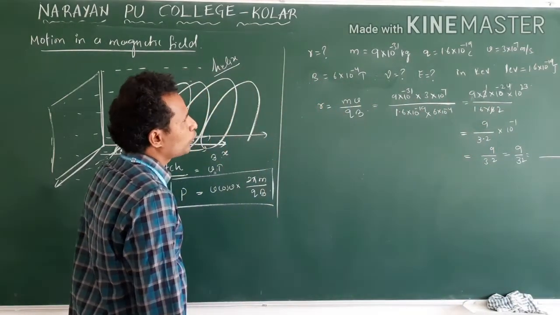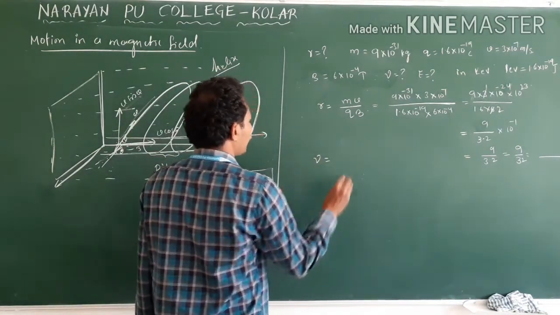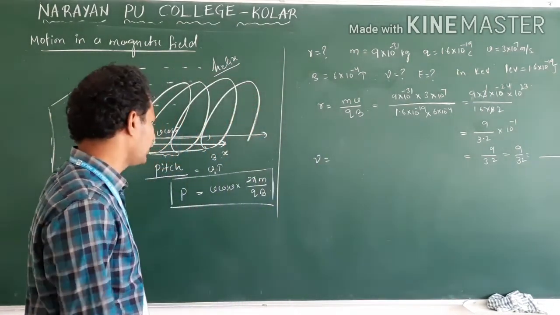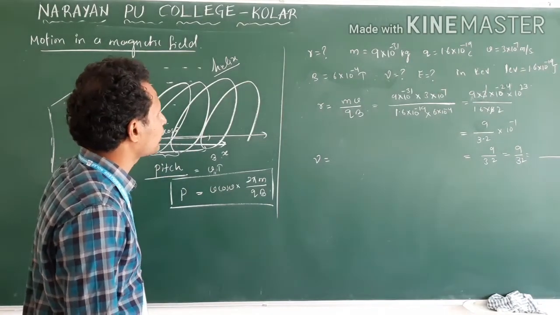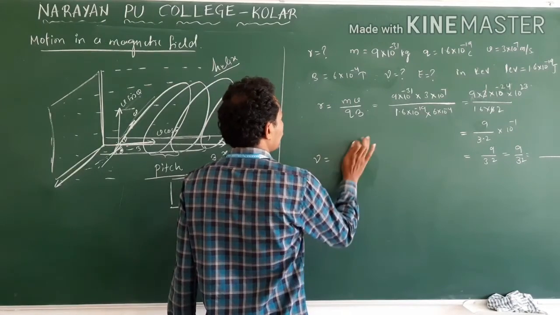Now, the first one is over. Next they are asking for the frequency. What is the frequency formula? Already we have done it. What did we do previously for omega?